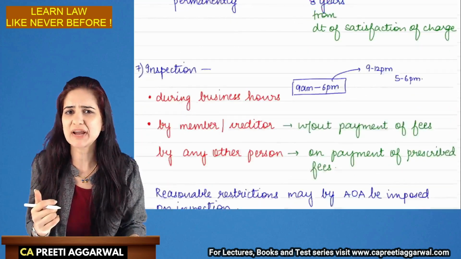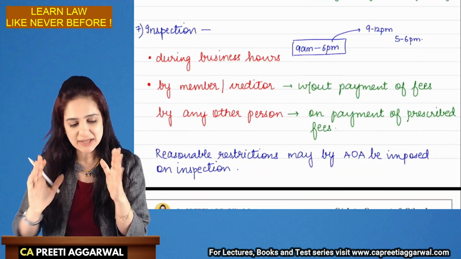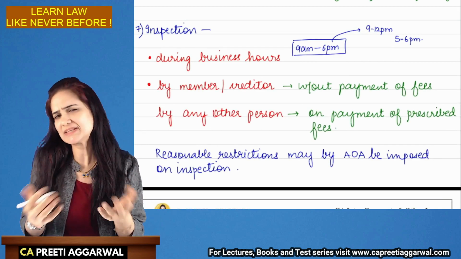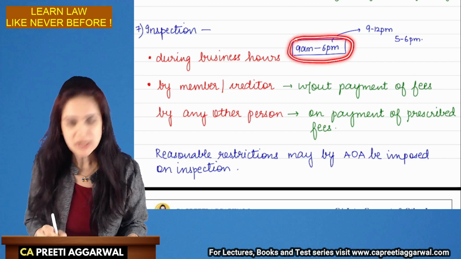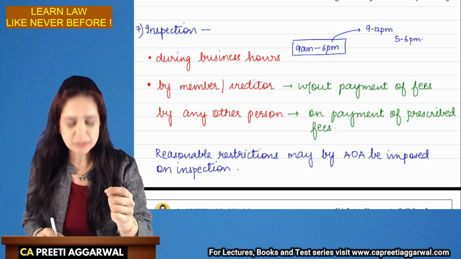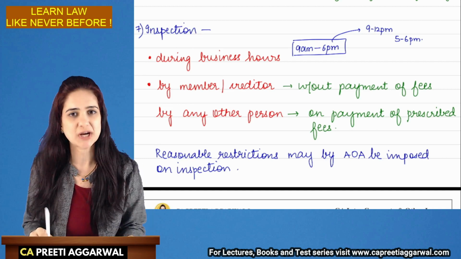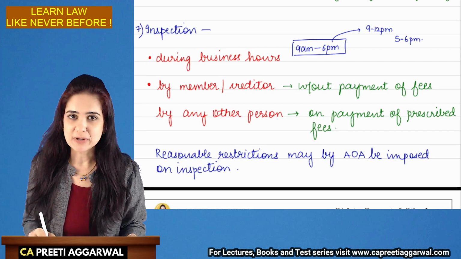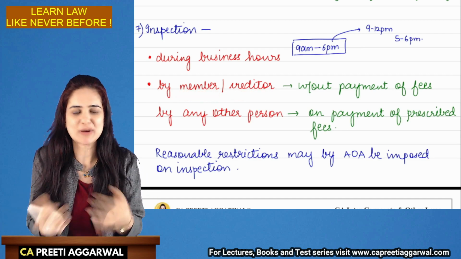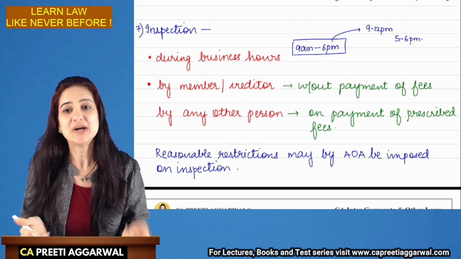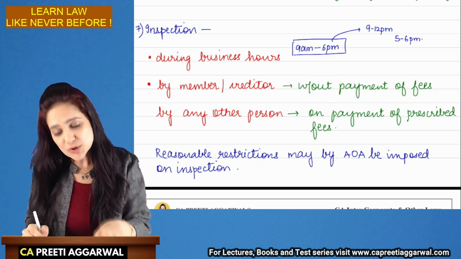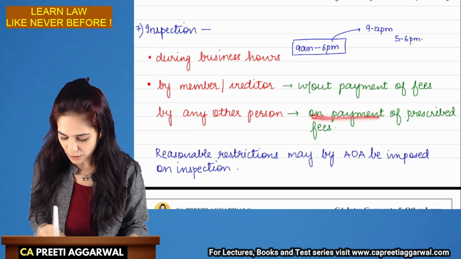I want to see the register of charges maintained by the company. So, what are the provisions relating to inspection? See, the inspection can be carried out anytime during the business hours of the company. So, let's say, for example, the business hours are 9 a.m. to 6 p.m. During this time period, any member, creditor or any other person can inspect the register of charges. In case of a member or creditor of the company, you can inspect the register without payment of fees. But it can also be inspected by any other member of the public on payment of prescribed fees.